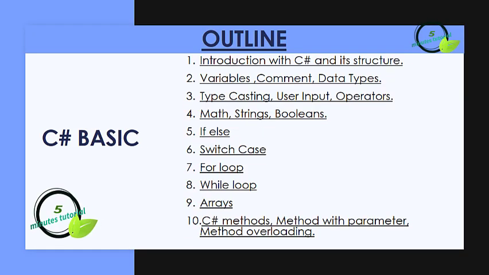So in the first part, C# basic, we will learn the basic C# structure, what are the variables in C#, how can we do comment in C#, data types, typecasting, user input, how can we give input in a C# program, operator, math, string, booleans, the basic program functionality like if-else, switch case, for loop, while loop, and arrays. We will also learn method, how can we use parameter in method, overloading.